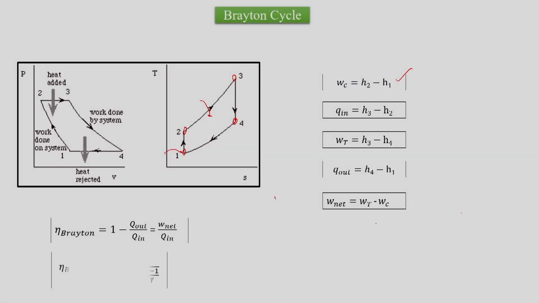Then there are certain issues with the Brayton cycle. It has a compressor, which is a replacement for the pump, and compressor work is large in comparison with the pump work. We have a very high exhaust temperature for the Brayton cycle. We have a very low work ratio for the Brayton cycle, and hence the efficiency depends upon the component efficiencies.